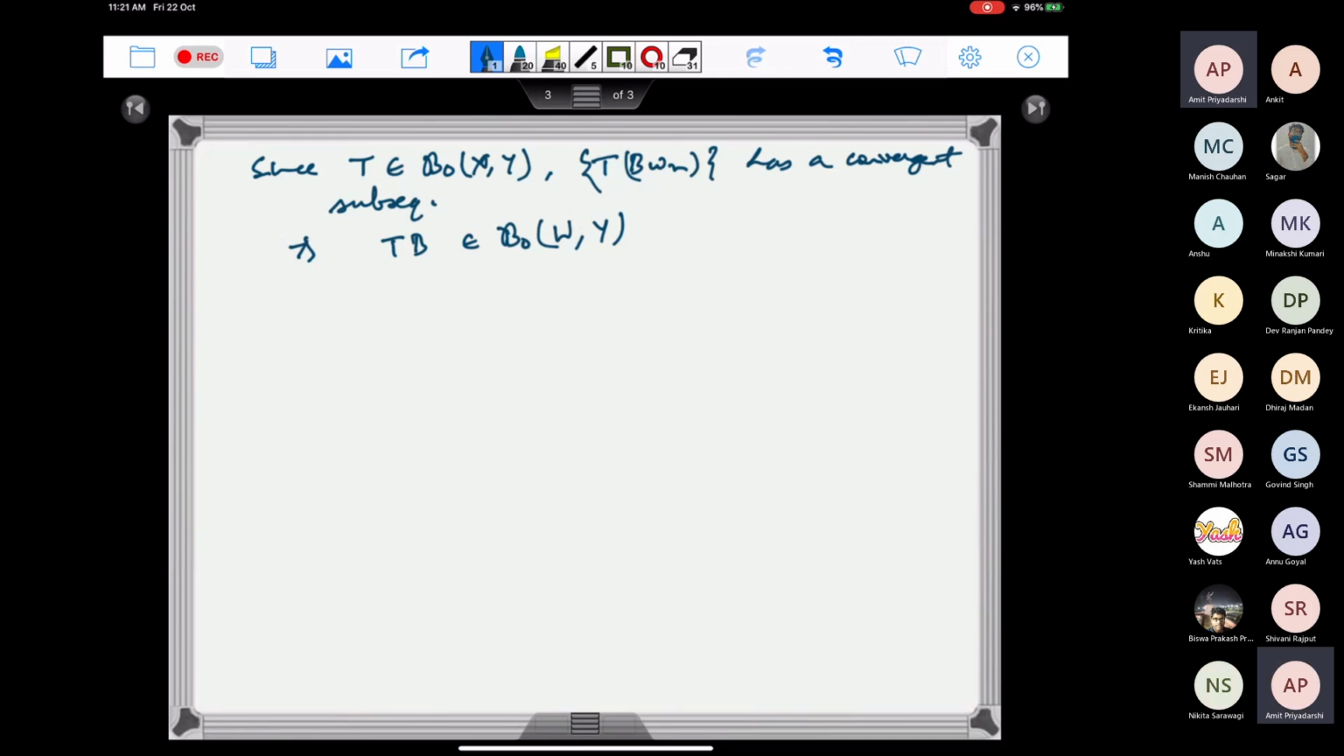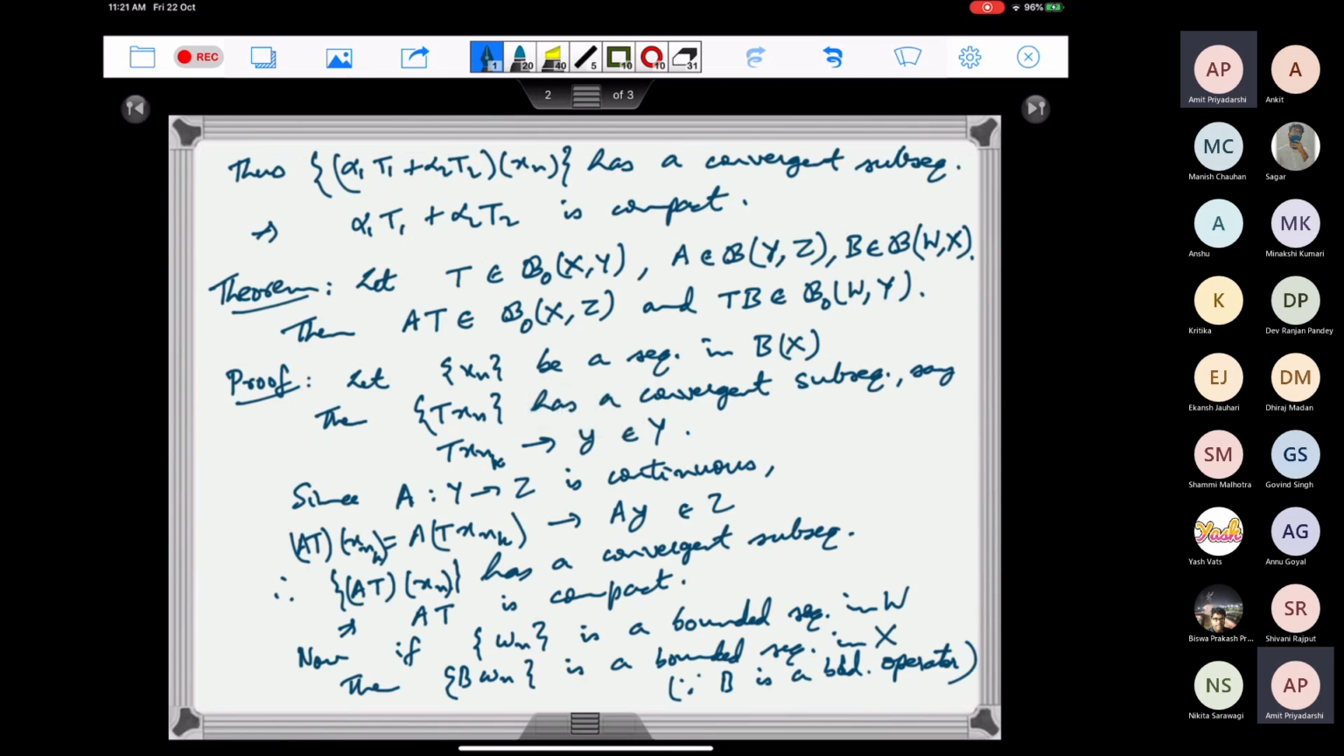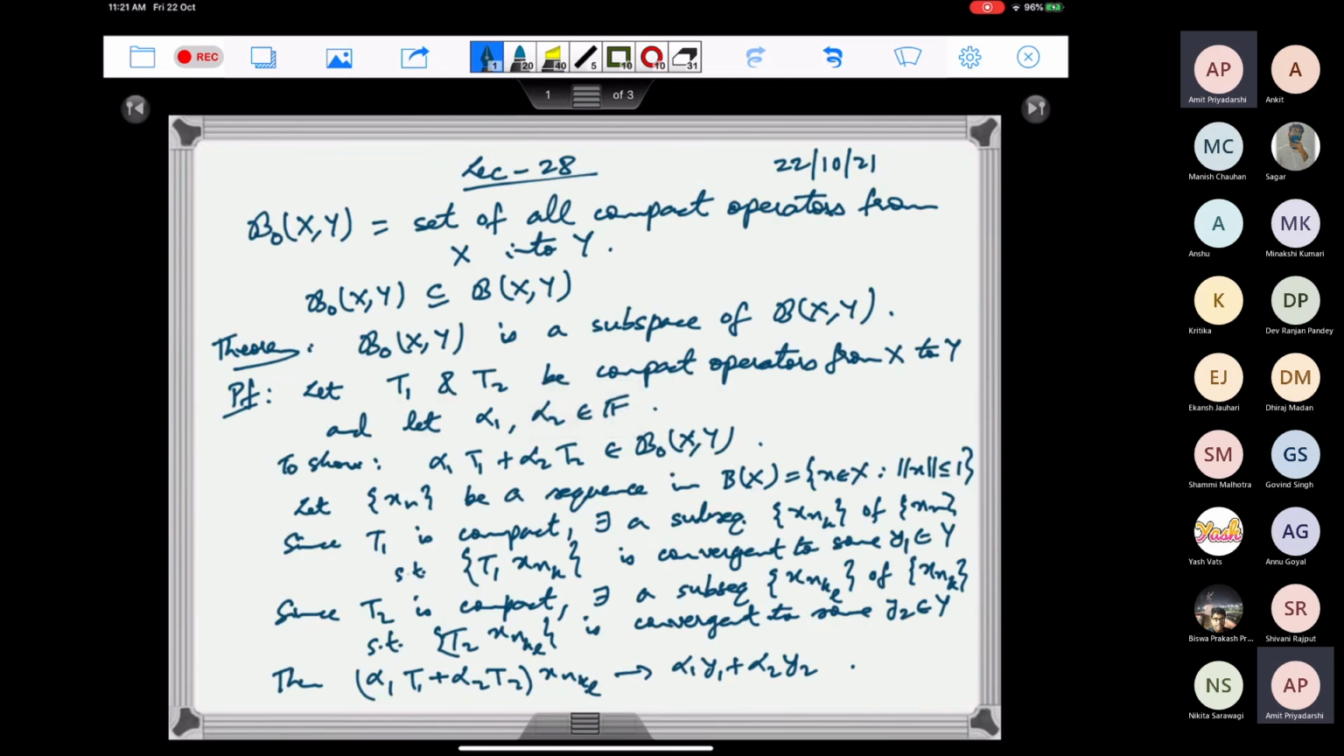Another thing is that we will show that B0 of XY is a closed subspace of B of XY. So that means that if I have a sequence of compact operators which converges to a bounded linear operator, then the limit also has to be compact.